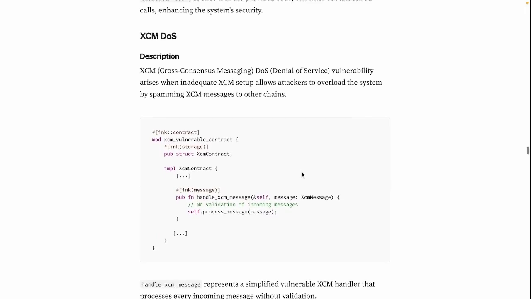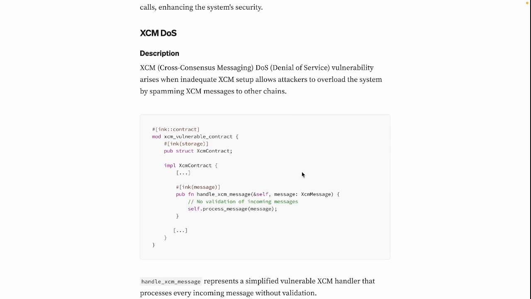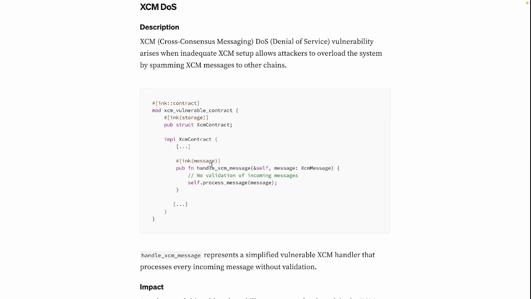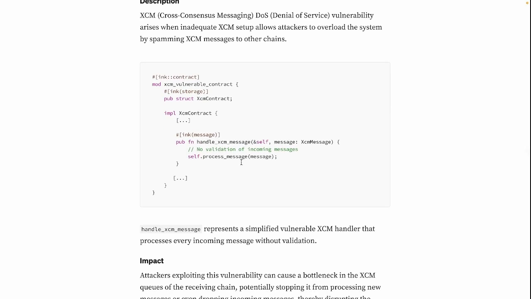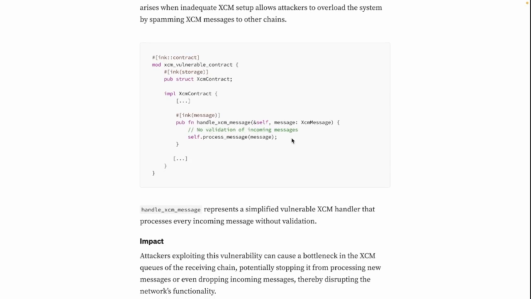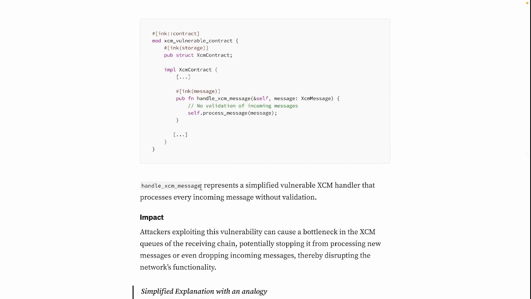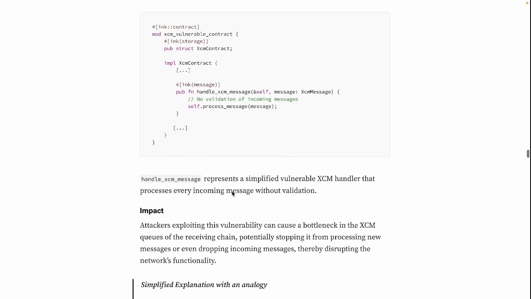Let's continue. So XCM, what is it? Cross-consensus messaging denial of service. This vulnerability arises when inadequate XCM setup allows attackers to overload the system by spamming XCM messages to other chains. Let's see how to recognize it. We can see this handle XCM message function and that there is no validation of incoming messages. The handle XCM message function represents a simplified vulnerable XCM handler that processes every incoming message without validation.